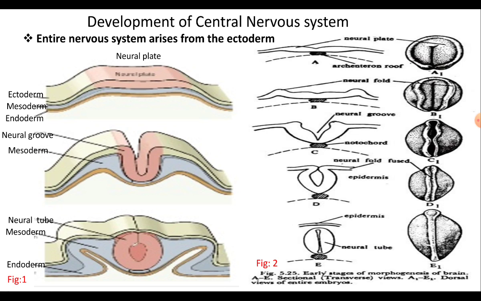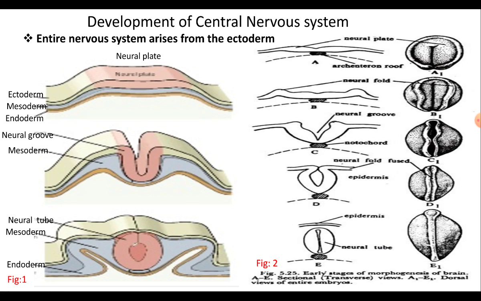In most of the vertebrates, after the completion of gastrulation, the neural cells from the ectoderm of the developing embryo separate and become accumulated to form a neural plate. And this neural plate is pear-shaped, that is, it is broader at the anterior part and gradually narrows towards the posterior end.